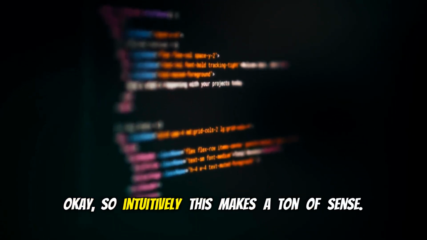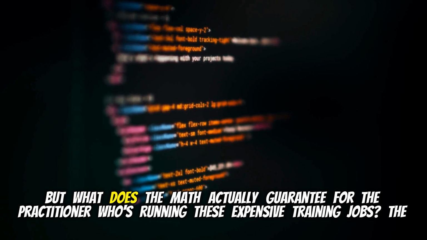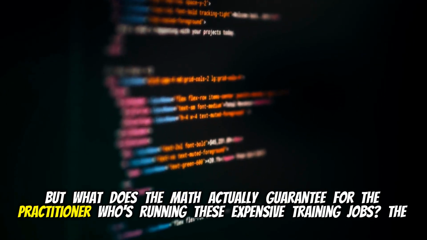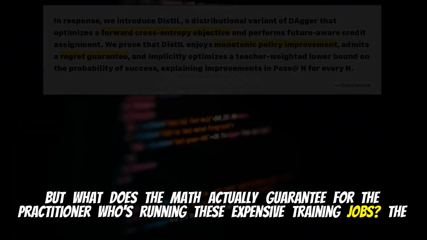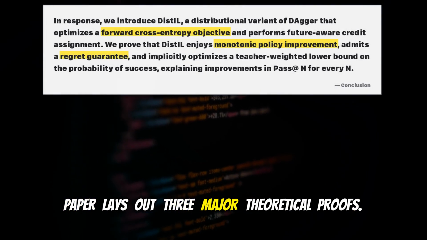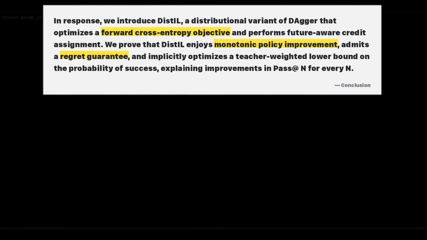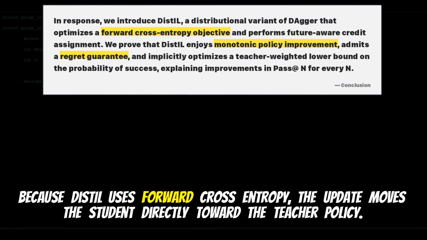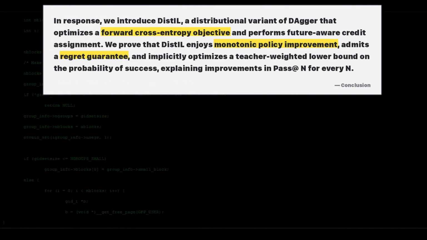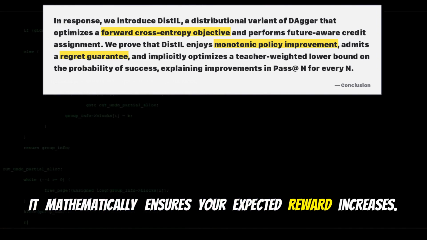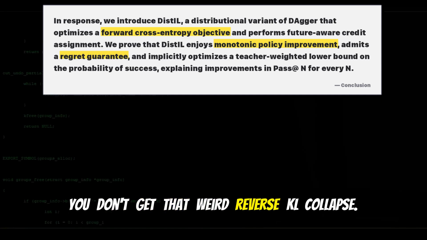Okay, so intuitively, this makes a ton of sense. But what does the math actually guarantee for the practitioner who's running these expensive training jobs? The paper lays out 3 major theoretical proofs. First is monotonic improvement. Which means it only goes up. Right. Because DistIL uses forward cross-entropy, the update moves the student directly toward the teacher policy. It mathematically ensures your expected reward increases. You don't get that weird reverse KL collapse.